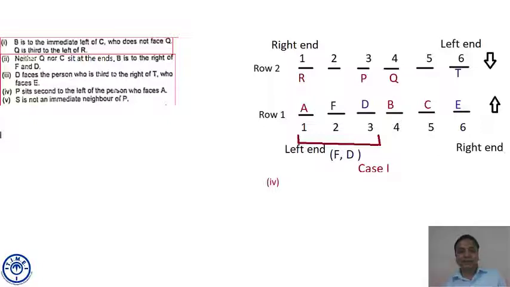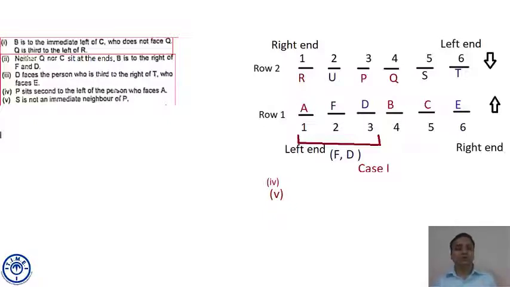Then he says, in the first row, only one position was left, and one person was left, that is occupied by F. Point number 5 says S is not an immediate neighbor of P. In row 2, there are only two positions vacant, seat number 2 and seat number 5. S cannot come at seat number 2, otherwise it becomes an immediate neighbor of P, which the statement says is not possible. So S comes at seat number 5.